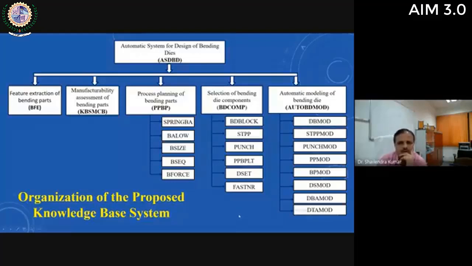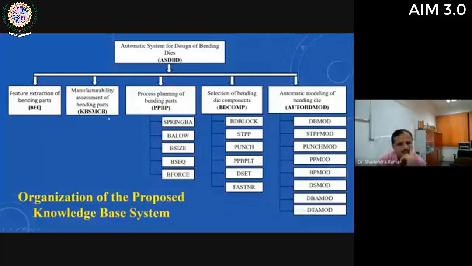Means once input is taken from the user, first the system will extract the design features of the bending parts. Then a database file will be generated, and all the design features and dimensions of design features will be stored in that database file. And then the next module, manufacturability assessment of bending parts, will take its input from that database file. It will not ask the user for any input. It will directly take its input from the database file.